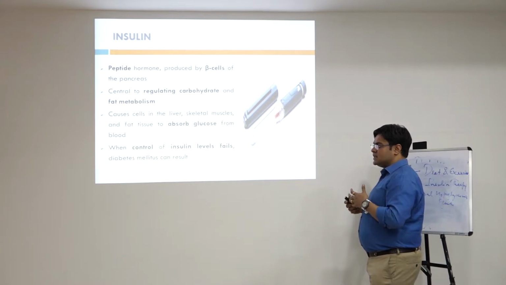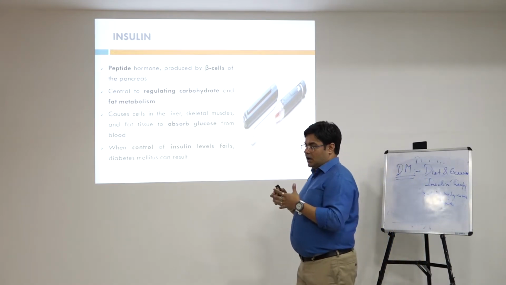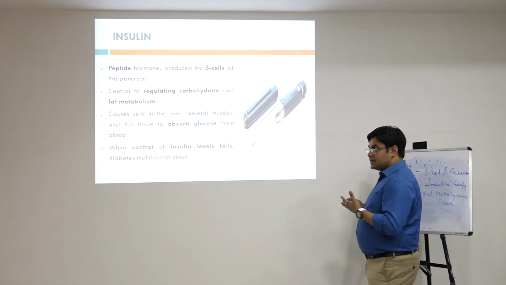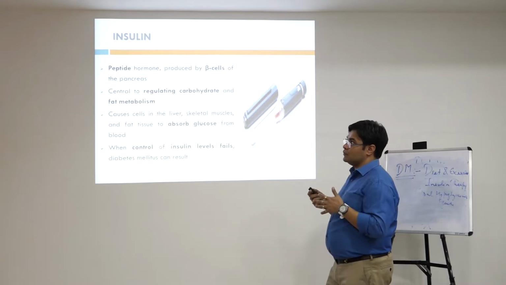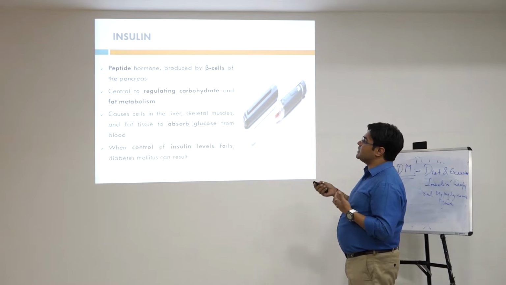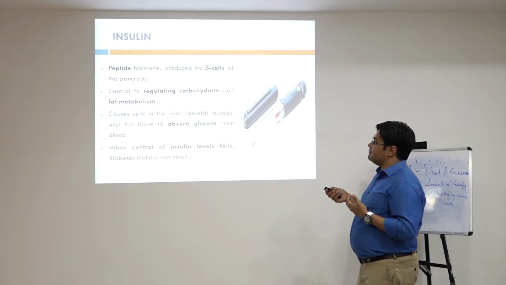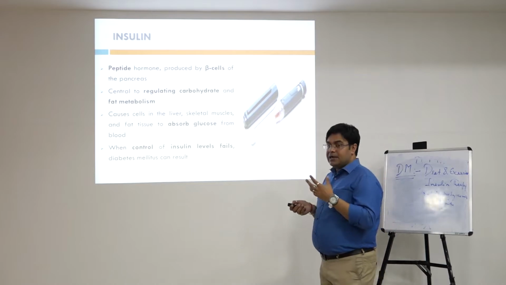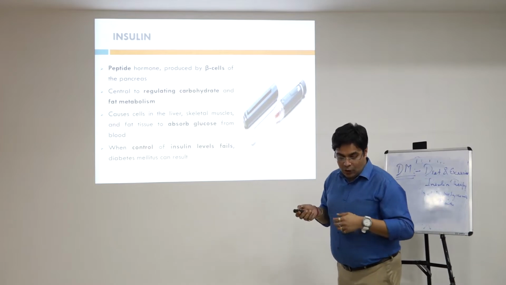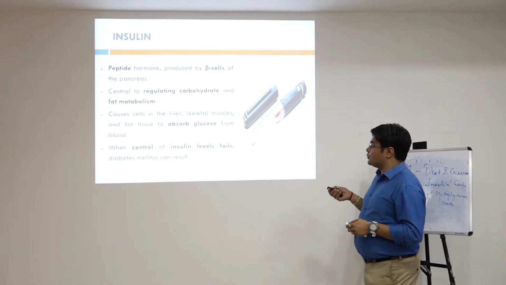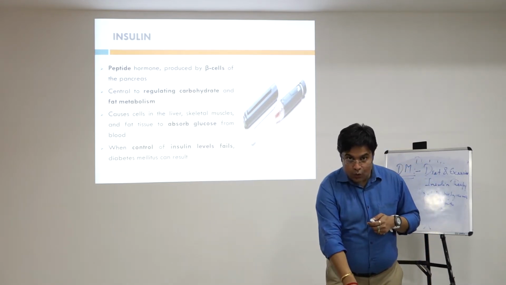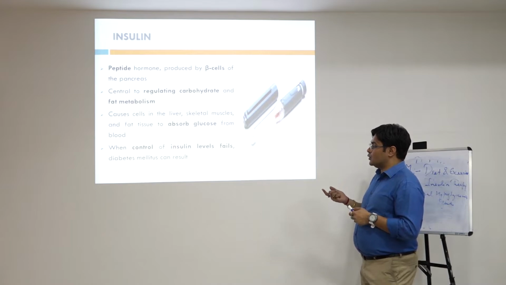Insulin therapy is a major advancement in diabetes therapy. But before discussing this, we have to know what insulin basically is. Insulin is a peptide hormone produced by beta cells of the pancreas, and it plays a role in regulating carbohydrate and fat metabolism, and it causes the absorption of glucose. And when the insulin level is low, or insulin is present but not able to respond, then diabetes